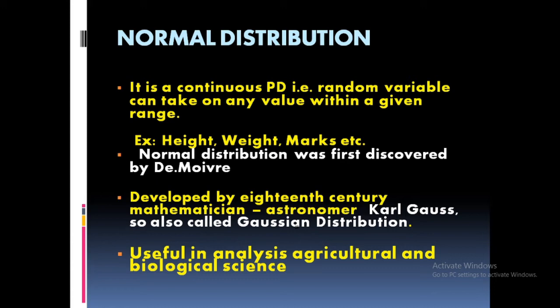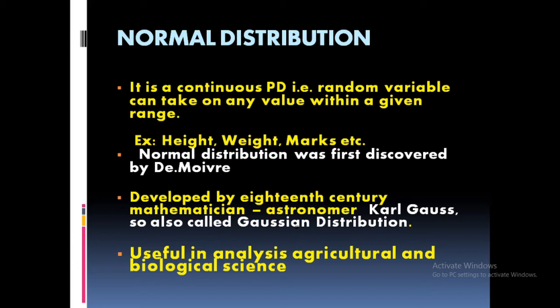Now, normal distribution. This is another very important distribution. I already told you this is for a continuous variable. Now this is applied for continuous variable probability distribution. The random variable can take any value within a given range.